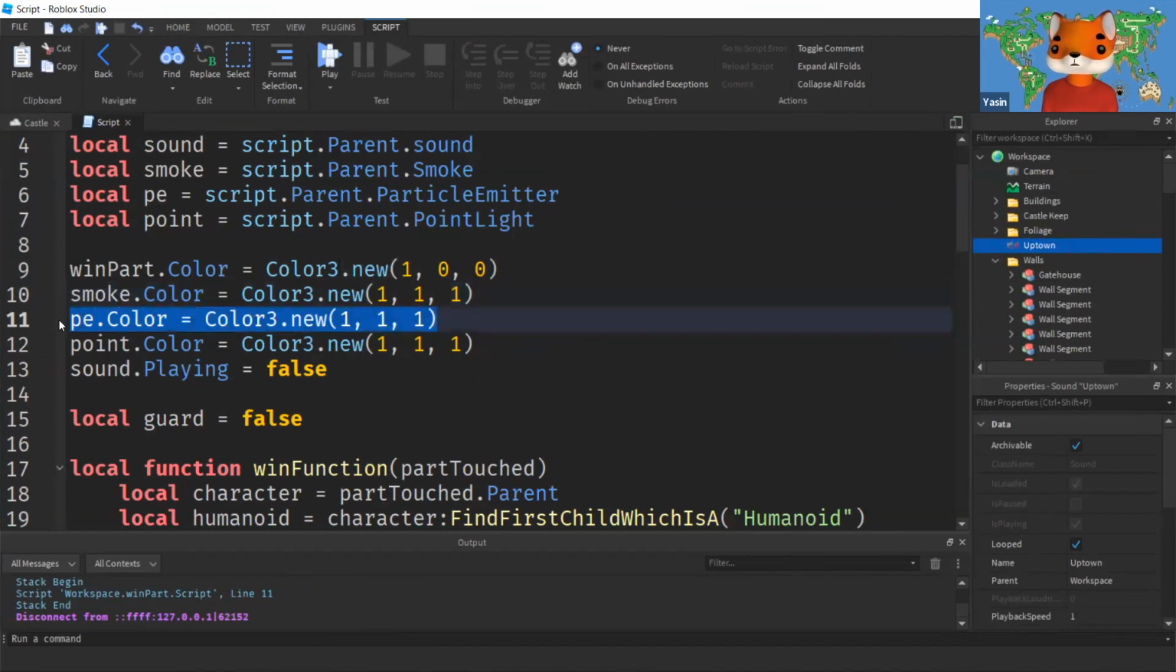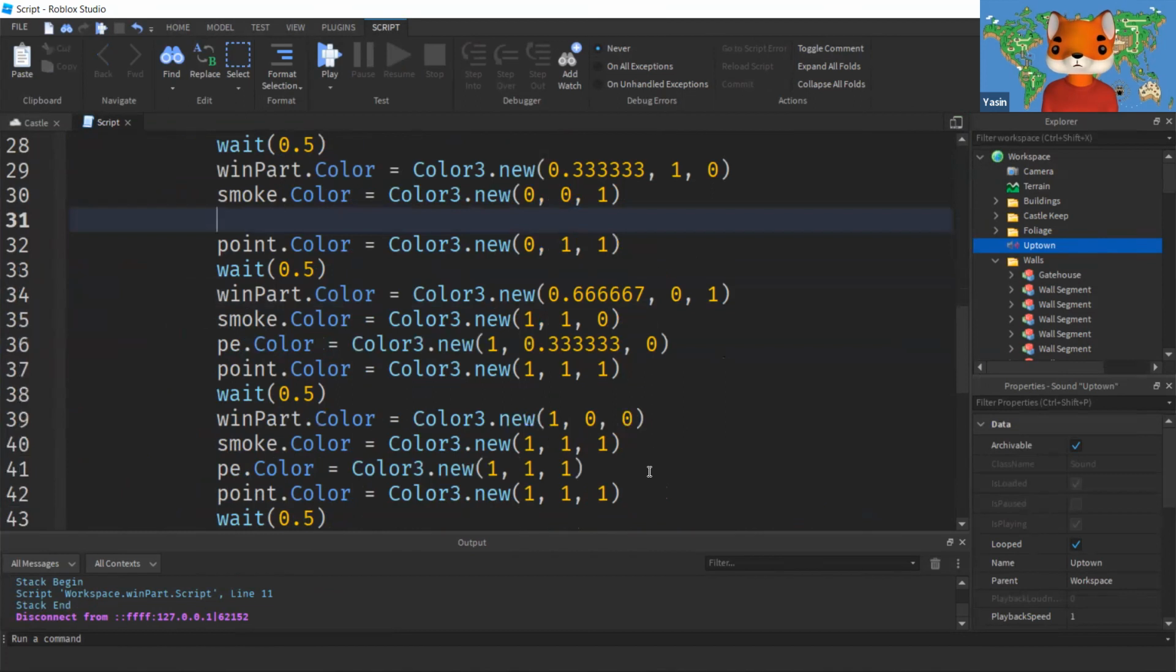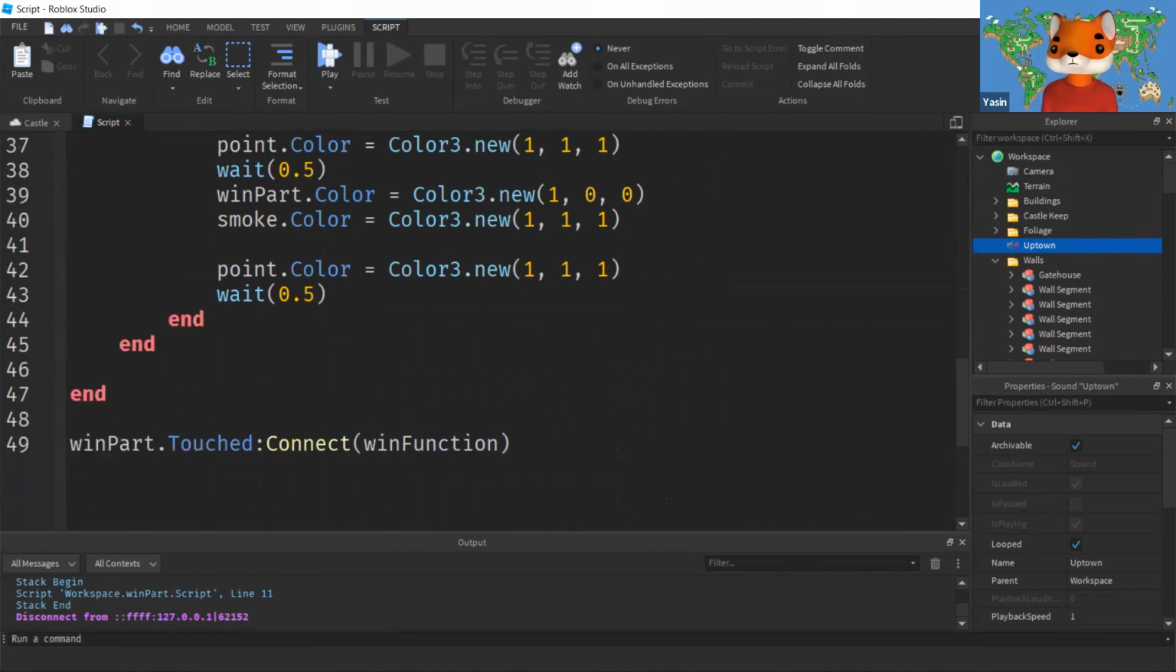Only for the particle emitter, it's not supported. So PE, it's gone. PE, it's gone. For that, let's run again.